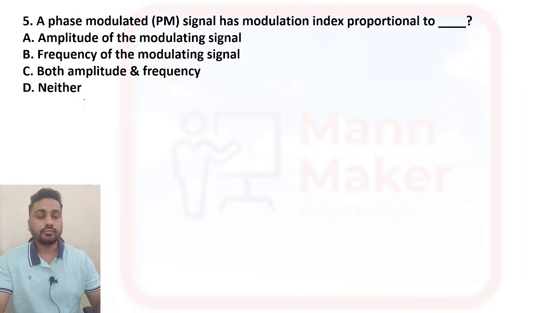Okay, a phase modulation signal has a modulation index proportional to what?